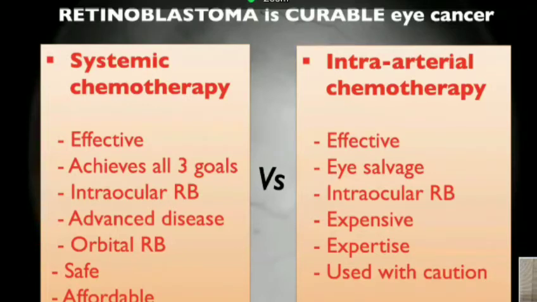So systemic chemotherapy is indicated in intraocular retinoblastoma, in advanced disease, and even in orbital retinoblastoma, whereas intraarterial chemotherapy is indicated only in intraocular retinoblastoma. Even if there is a minor suspicion of clinical features suggesting systemic micrometastasis, it has to be avoided. Now, when we talk about Bangladesh or India or any low and middle income countries, it has to be affordable and accessible. So systemic chemotherapy is advantageous in that situation.